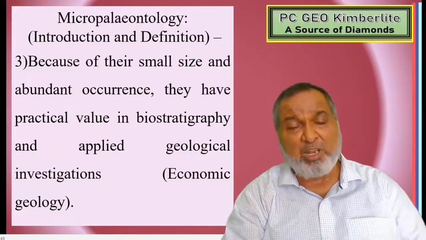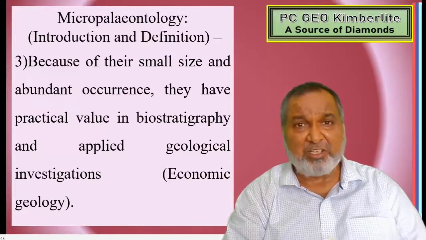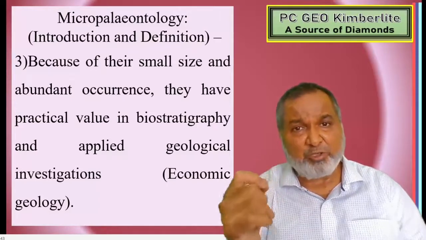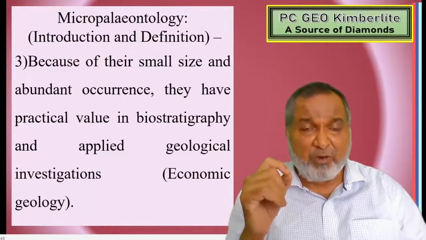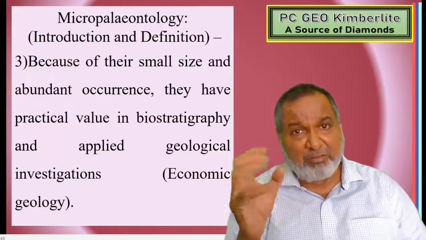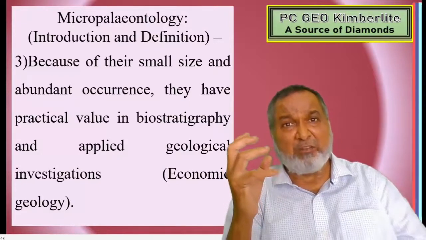Oil and natural gas are the demand of this generation, and tiny foraminifera and ostracods are the raw material for generation of a tiny drop of oil.